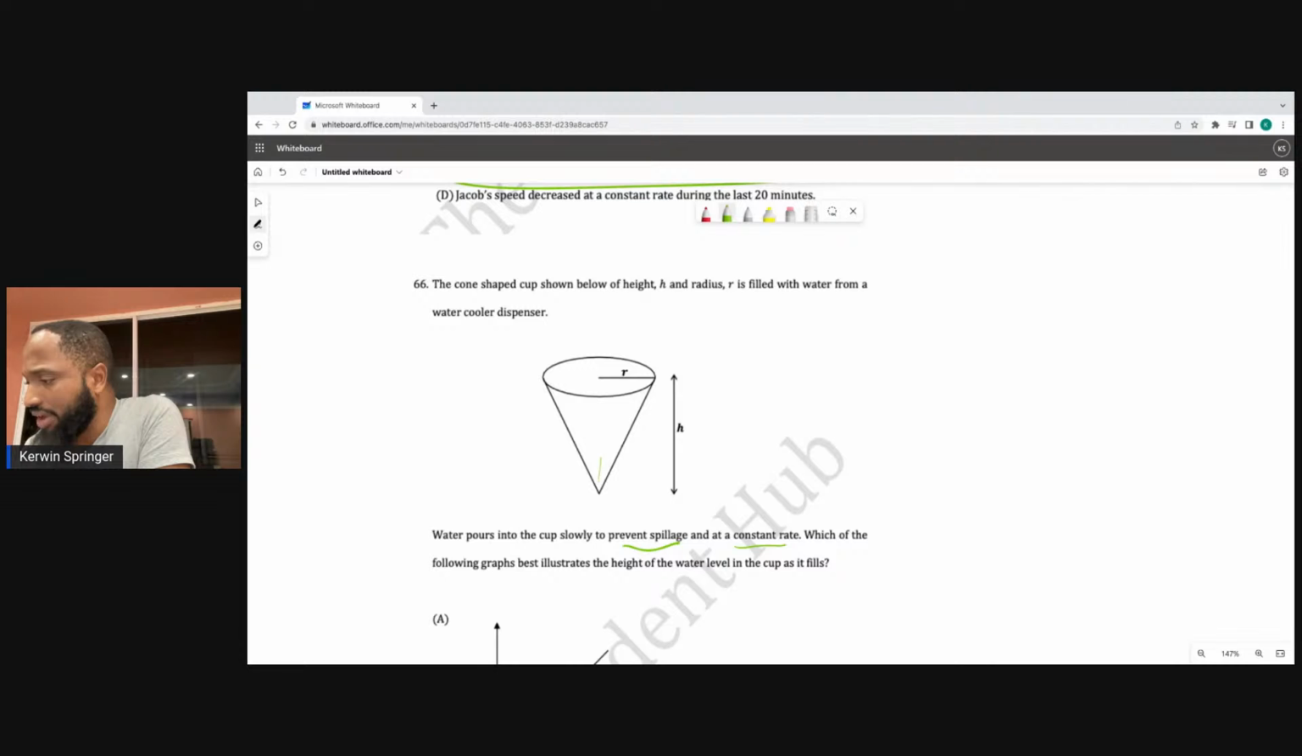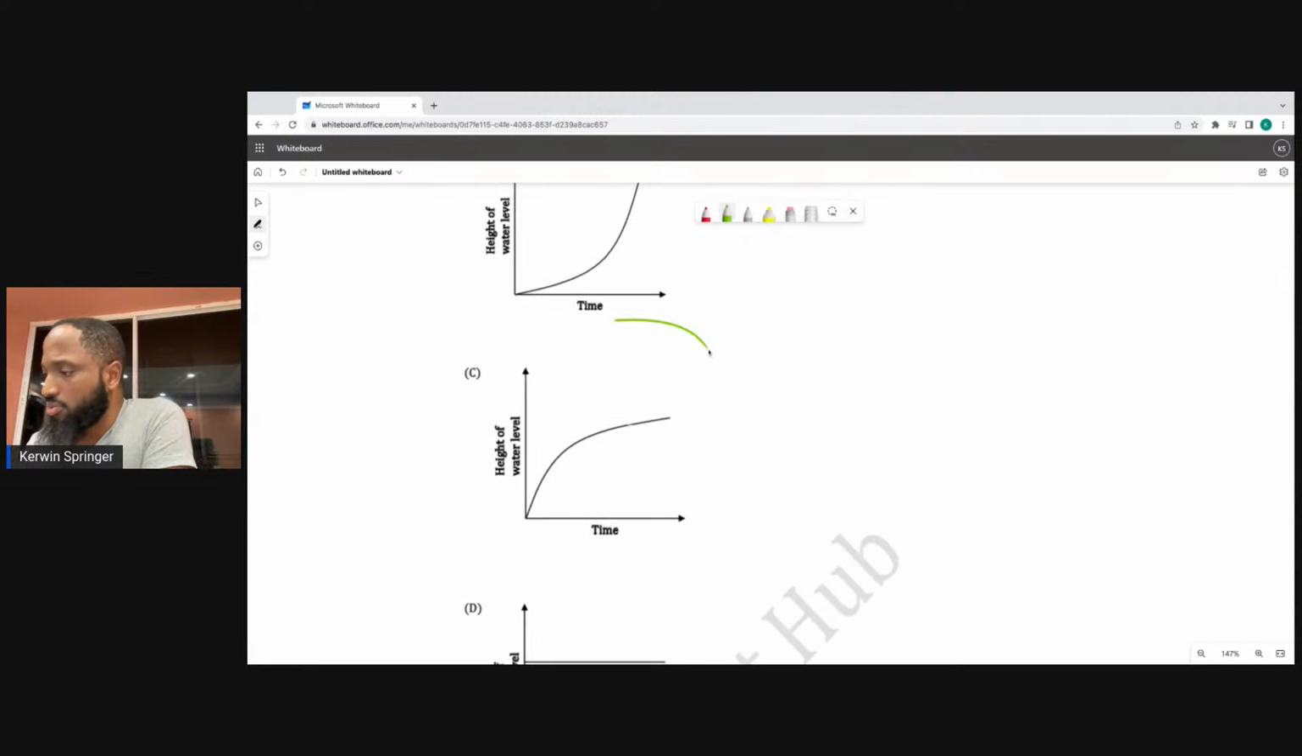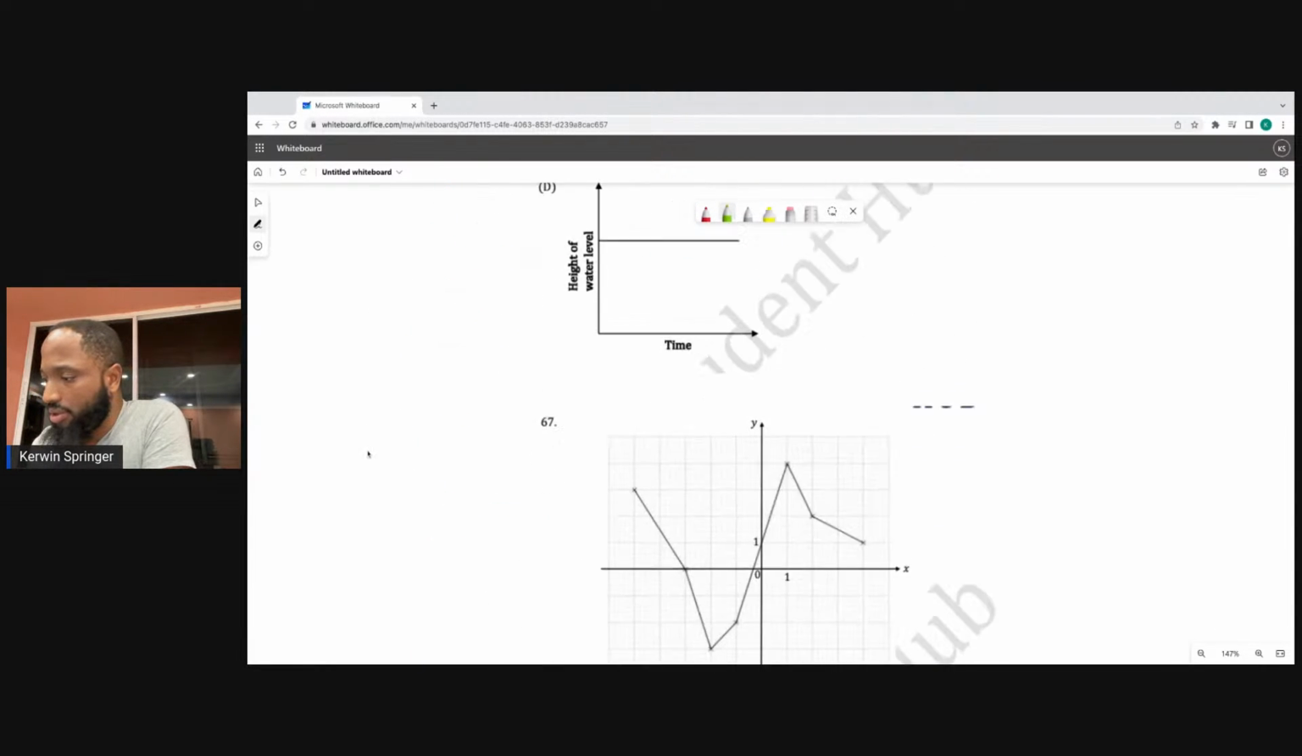Well, it will fill up fast at first because it will be filling up smaller volumes per second, and then it slows down. So we expect it to shoot up like this and slow down, right? So which one of these is looking good? Height of water. Boom.